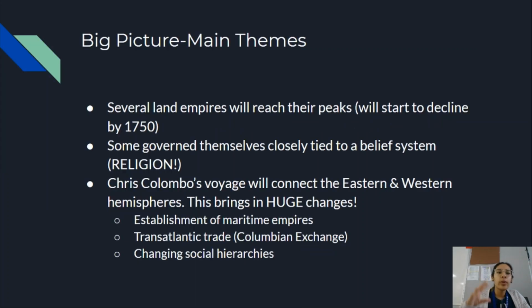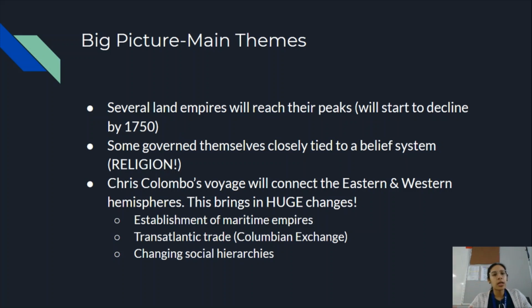empires. So big picture, our main themes are going to be that we're going to see several land empires reach their peaks. But most of them are going to start to decline by 1750. Some of these can be the Ottomans, the Safavids, the Mughals. They're going to decline because they can't keep up with the growth of our maritime empires, which are also going to develop during this time period.